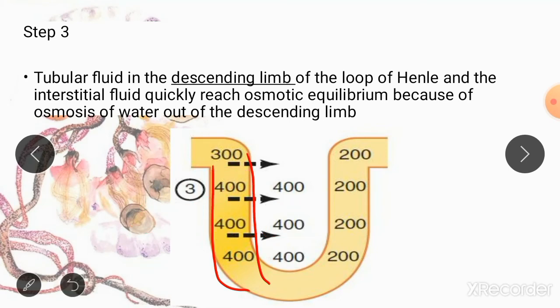You know that here the osmolarity was first 300, but it is going to lose its fluid until it becomes equal to the osmolarity of the renal medulla.